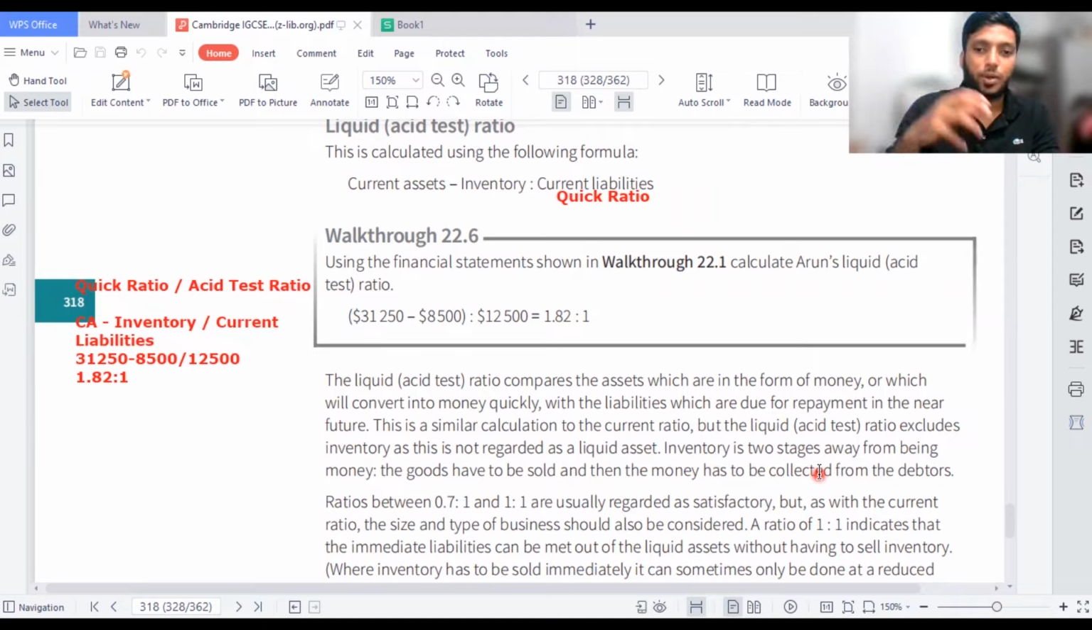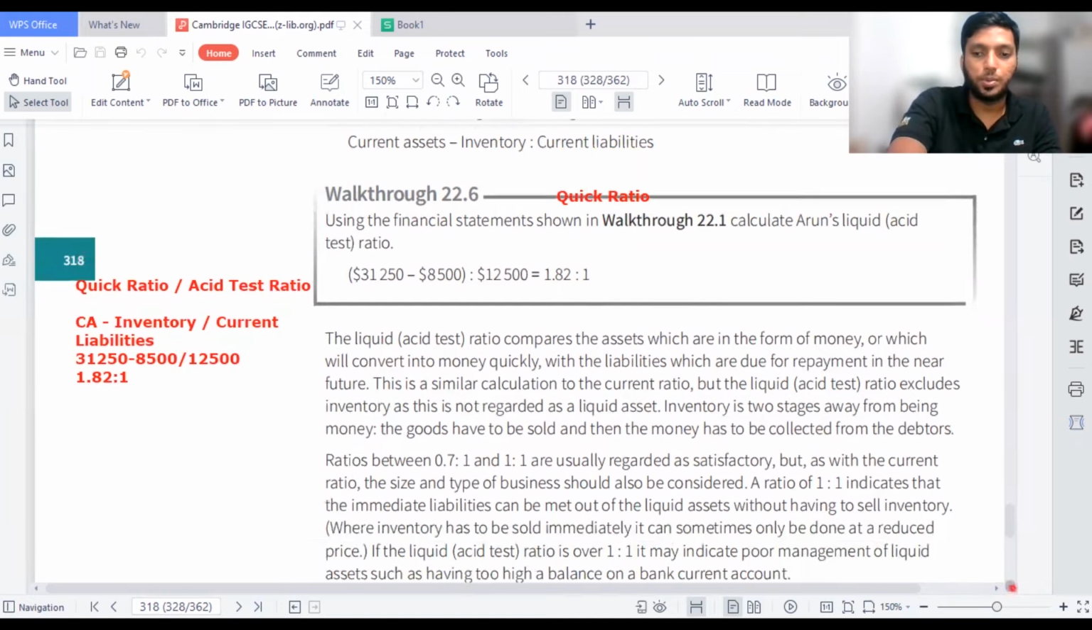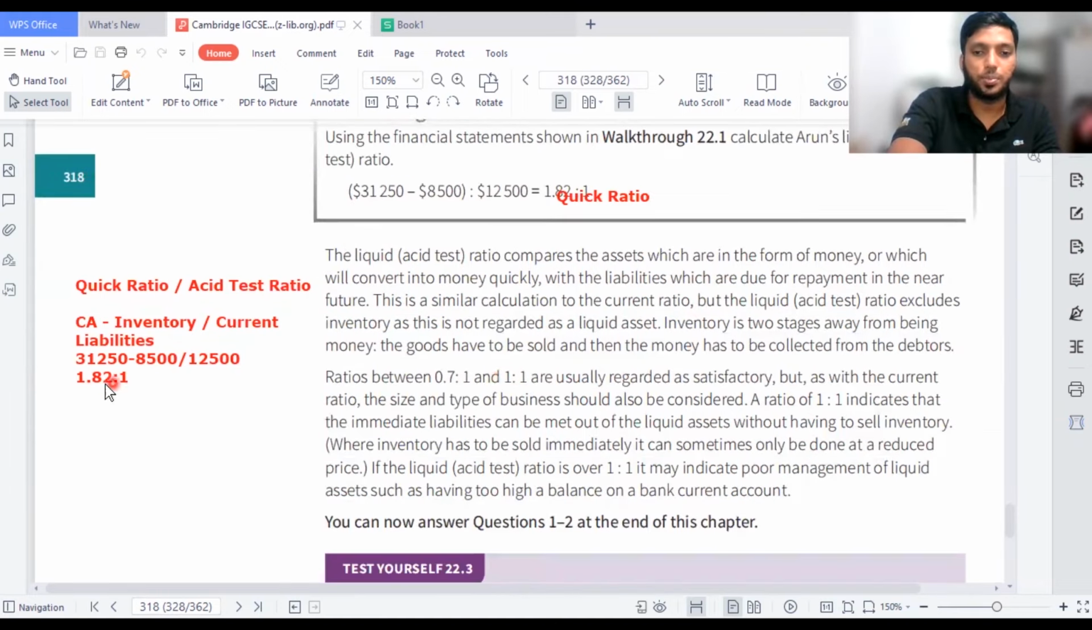So they are saying why we are removing the inventory. As I said, if you keep inventory, it's very hard to change it into cash because you need to sell it, then you need to collect the money. But having cash at bank and trade receivables, it's easy to calculate the ratio. They have a benchmark of 0.7 to 1. Here it is 1.82 to 1, and 1 to 1 you should regard as satisfactory. But as with the current ratio, the size and the type of the business should also be considered.